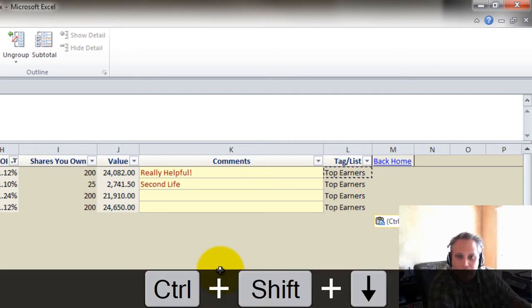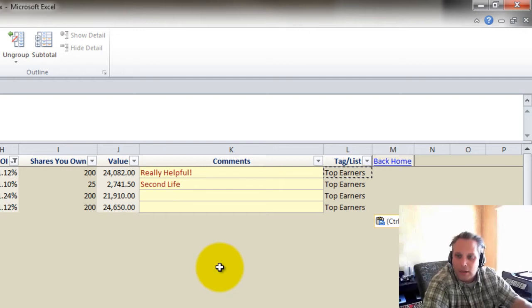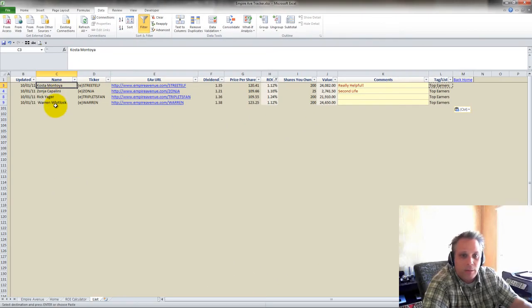I can copy and paste these. So now I can easily filter my data in order to use it, to share it, and do whatever it is I want with it. So here are my top earners right now. Based on the people I've listed so far, I've got Costa, Zanya, Rick Yeager, and Warren Whitlock.